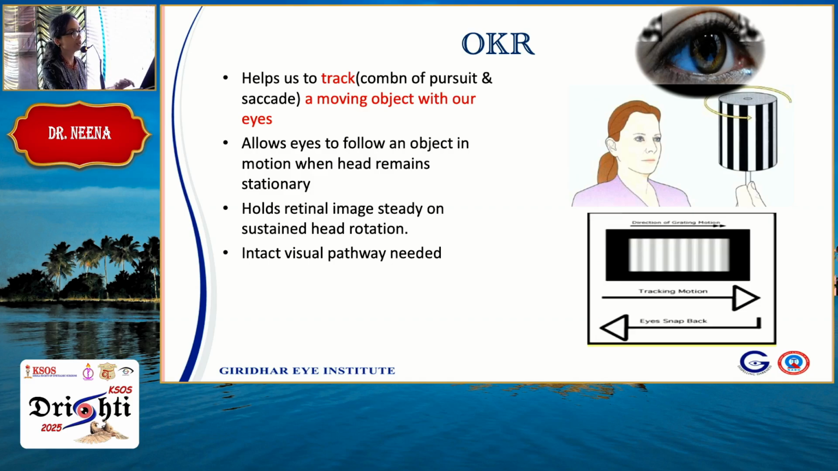So let's go to this last slide. How do you differentiate a supranuclear lesion from an infranuclear lesion? Look for the presence of the vestibulo-ocular reflex. So if the doll's eye maneuver or the vestibulo-ocular reflex is intact, you can be sure it's a supranuclear lesion. So that's how you identify this.